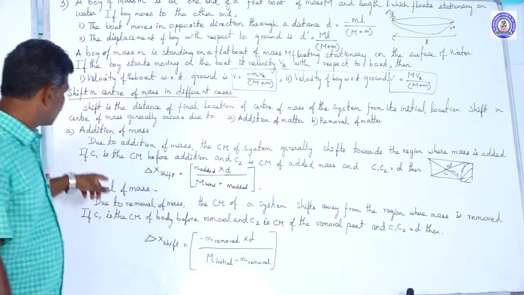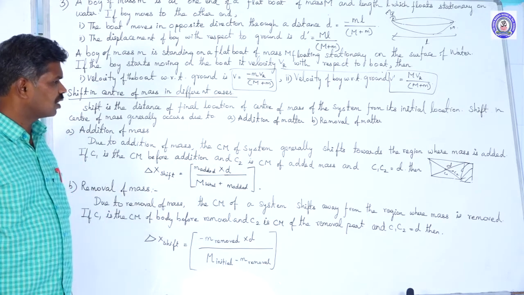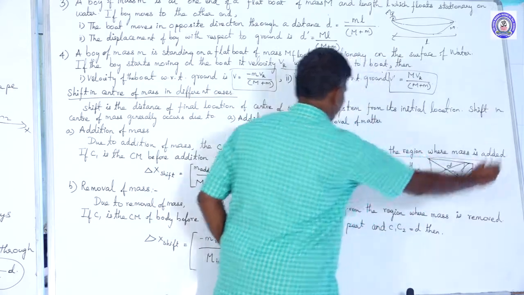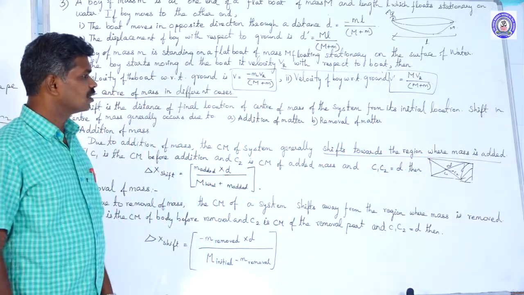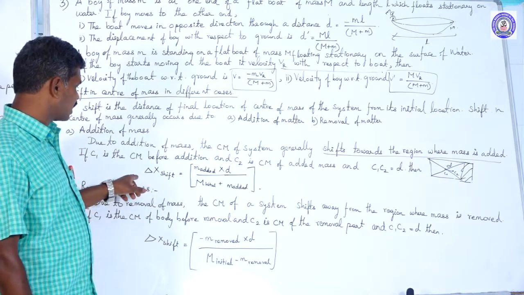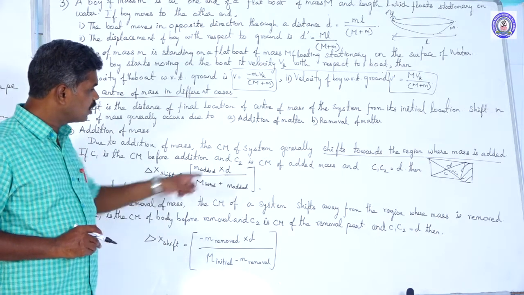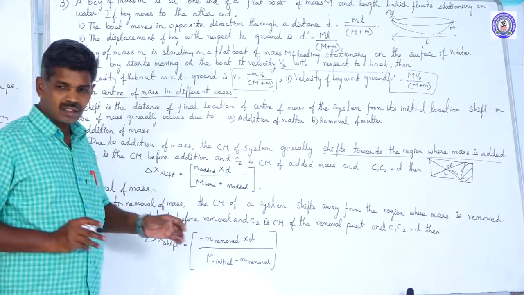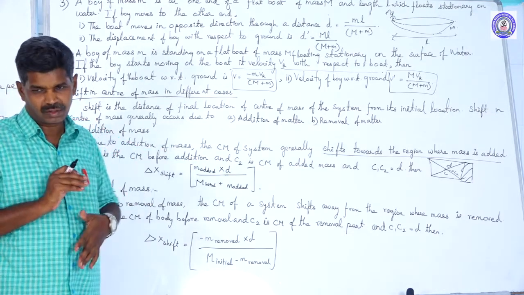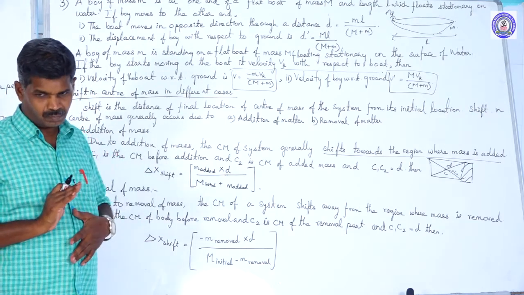Once again, listen: due to the addition of mass, the center of mass of the system generally shifts towards the region where the mass is added, and the shift can be taken as delta x equal to mass added into d, where small d is the distance between the initial center of mass and the final center of mass, divided by the initial mass plus added mass.